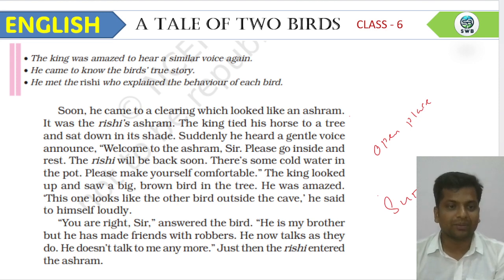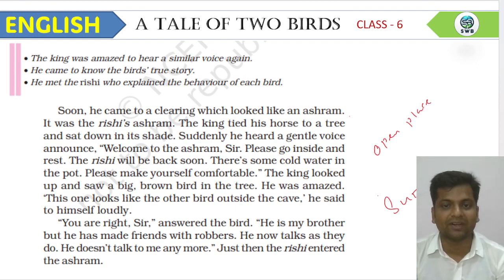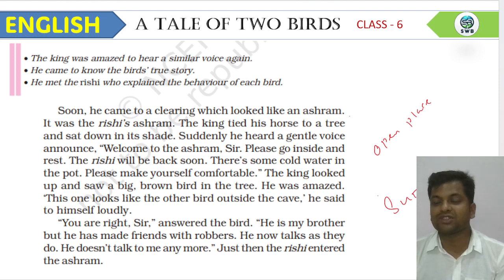Okay, let's see what happened in the next paragraph. So, before going to the next paragraph, I want to summarize this paragraph. You can see a drastic change, especially in the behaviors of the two birds. The first bird's behavior was so bad. Here, the behavior of the second bird was really very good, because he was living with a rishi, and the rishi's behavior has been accepted by the second bird. This is the thing I want to say. Okay, next, what is there?